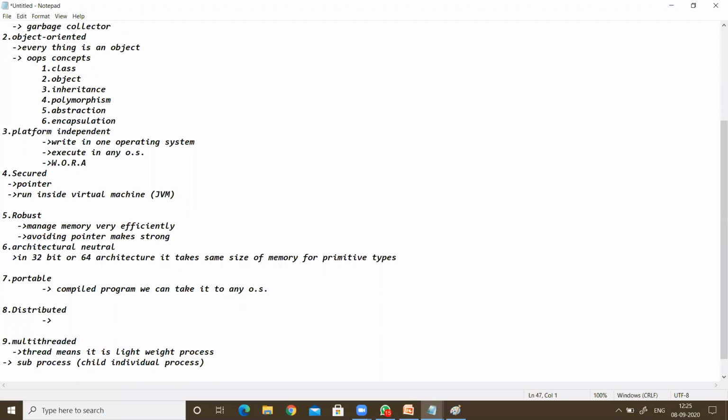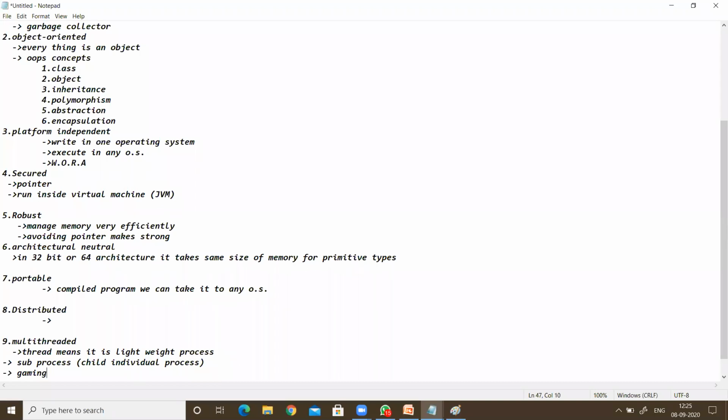We can say this in gaming also. In gaming we can use threads. I can explain this with gaming. While we are running a race, for example a car running race, there is only a single program for the car running purpose, but there are multiple cars running. Each car is a thread, each car is a sub process. These sub processes are working on the same function, same program, but they are taking individual results. This is called the multi-threading concept.